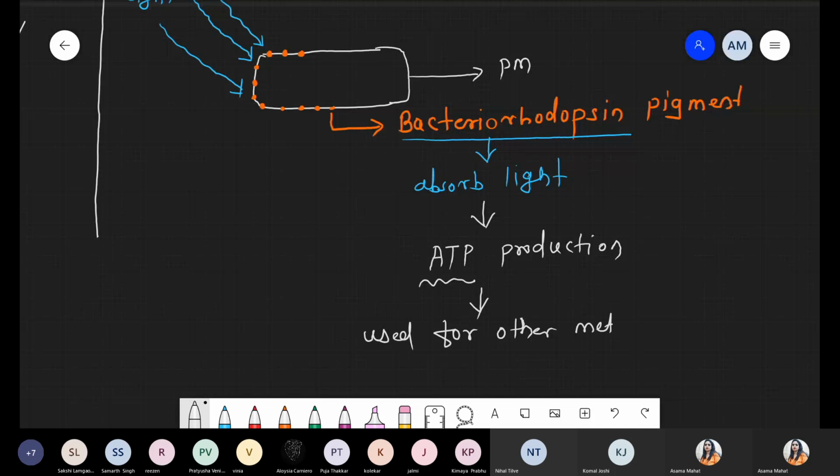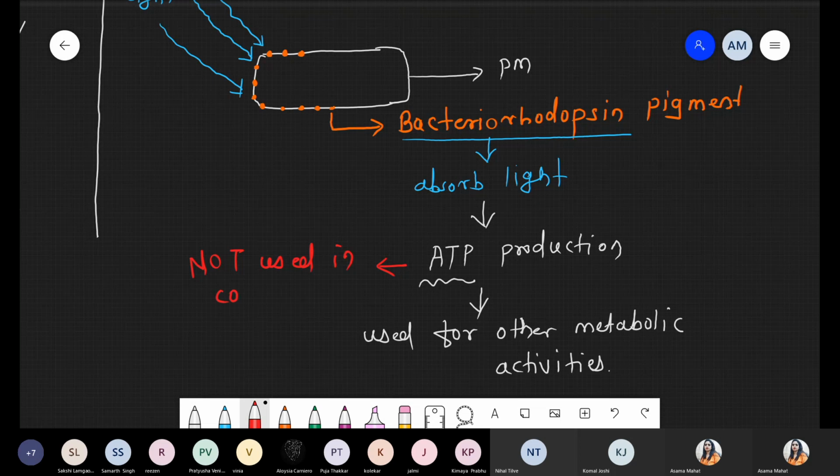But please remember, this ATP production is used for other metabolic activities, like movement, like reproduction, like cell division; energy will be used there. But I want to mention this point: whatever ATP is produced is not used in food synthesis, not used in the carbon fixation process.